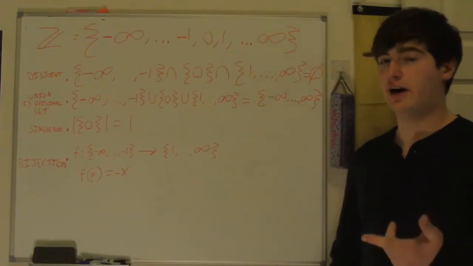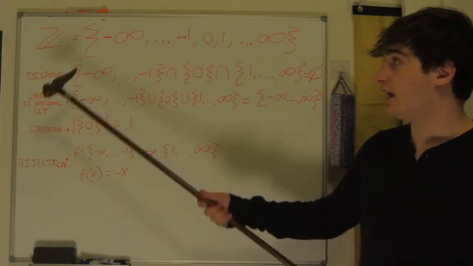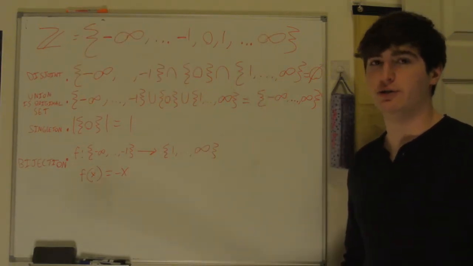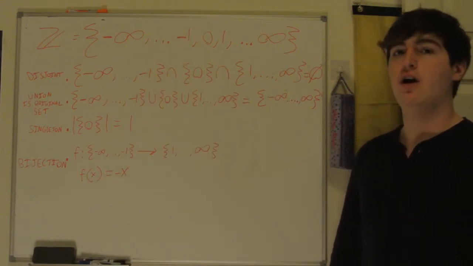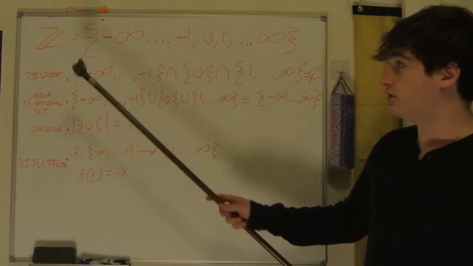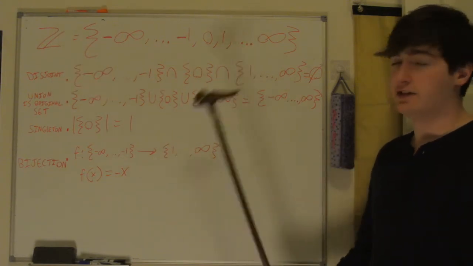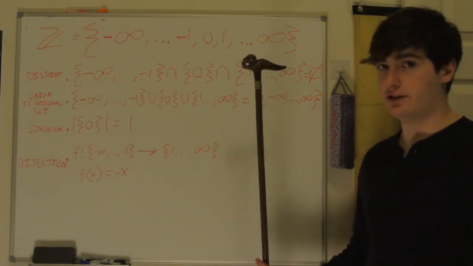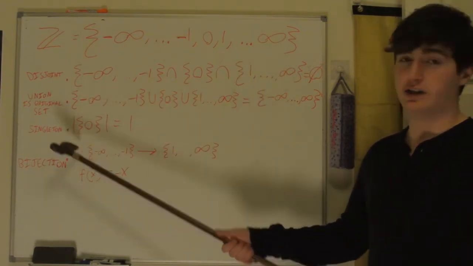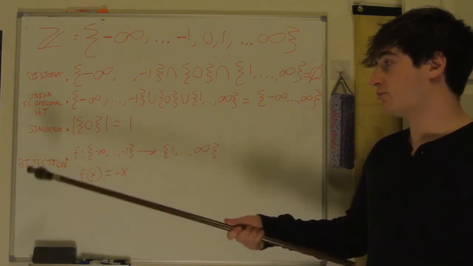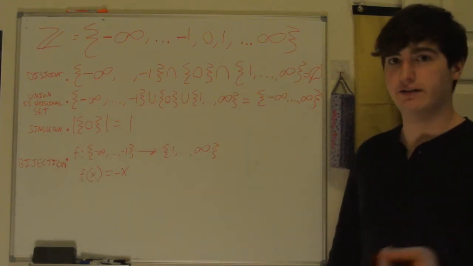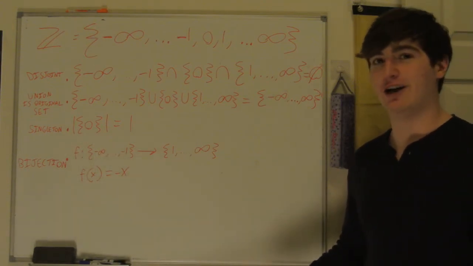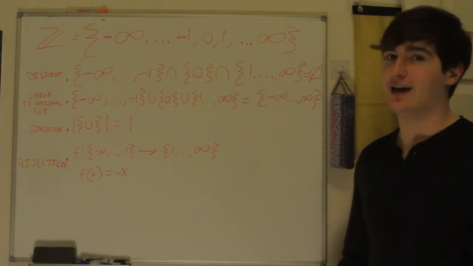So the set in question that I want to take a look at is the countably infinite set of integers Z going from negative infinity to infinity. And I just want to quickly show you that it meets all the criteria that I just went over when redefining the concept of odd numbers. So we can break it up into 3 disjoint sets, being 0, the positive numbers, and the negatives. Obviously the union of these 3 is the original set. 0 is a singleton, it has cardinality 1, and there's a pretty clear bijection between the other 2 sets, the negative and positive numbers. That bijection being f of x equals negative x.